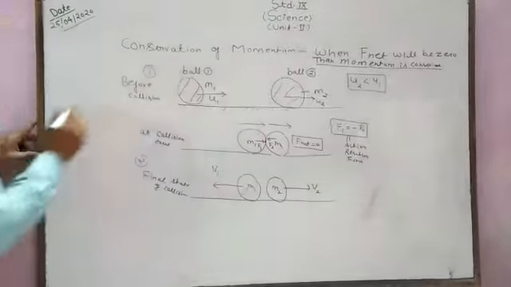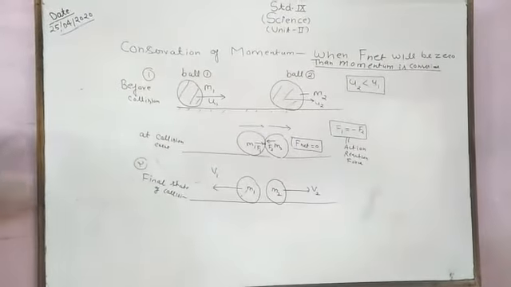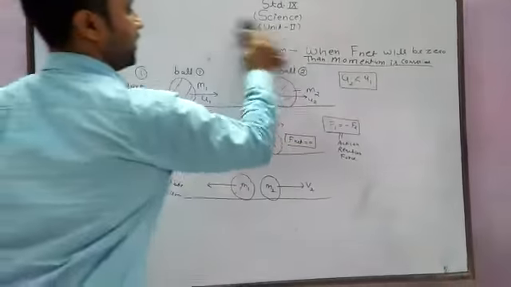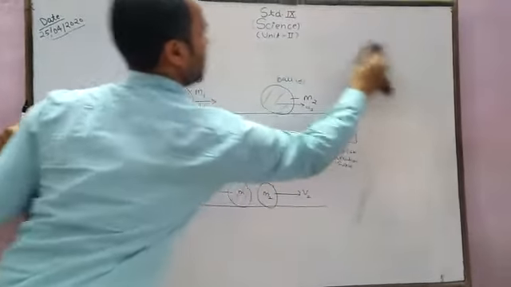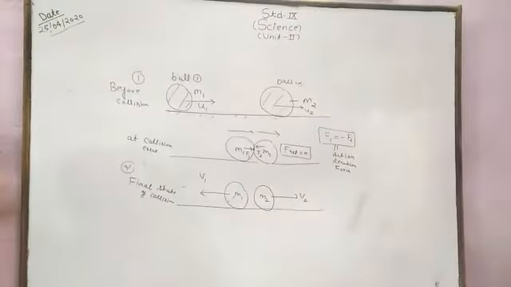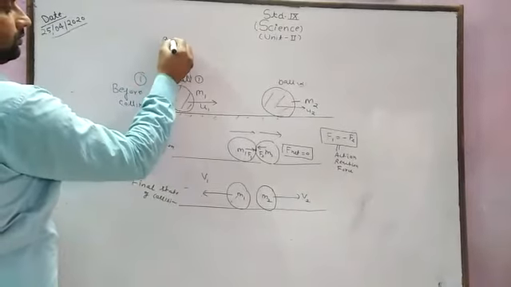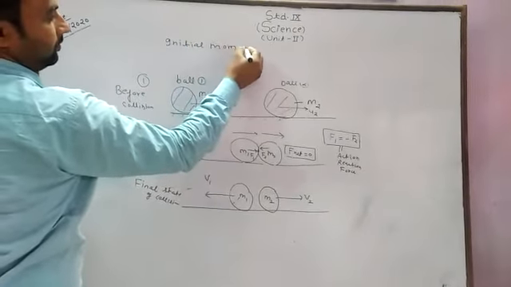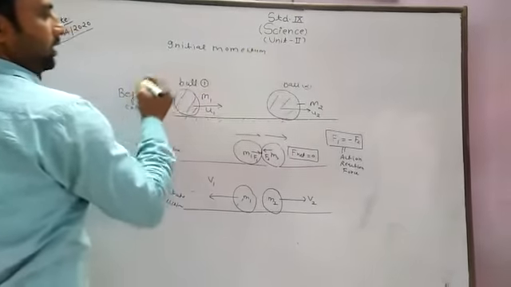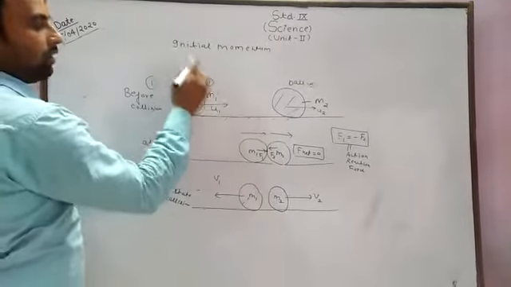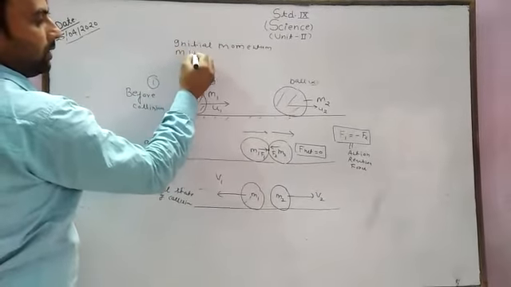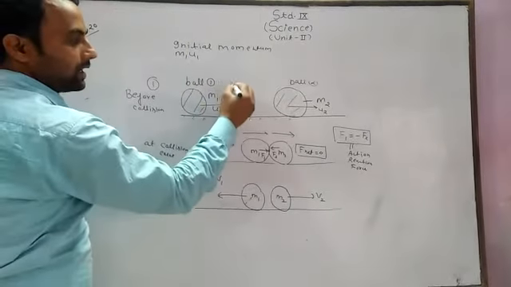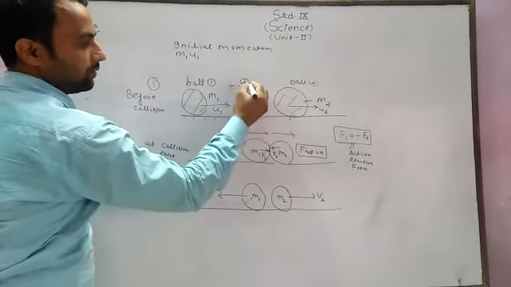What is the initial momentum of ball 1? The initial momentum of ball 1 is m1 u1. u1 is positive because this is moving in the positive x direction. This direction should be positive.